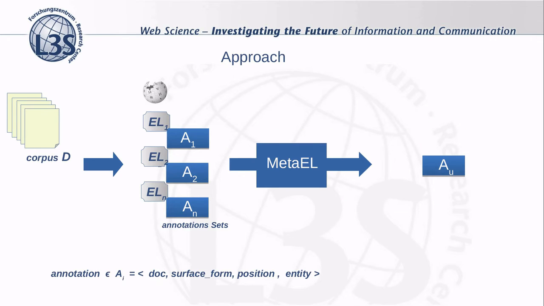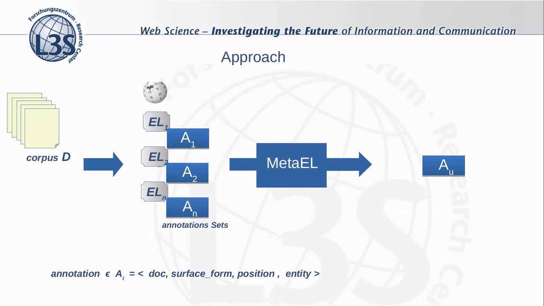Okay, so here I give you an overview of our proposed method. Our approach exploits n different entity linking systems operating over the same reference knowledge base, and we apply them to the same corpus of documents D. The output is the n sets of entity annotations corresponding to the n sets of entity mentions.